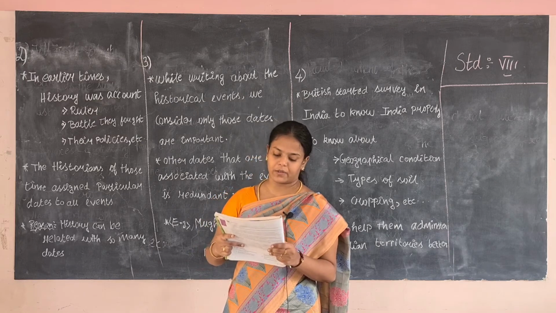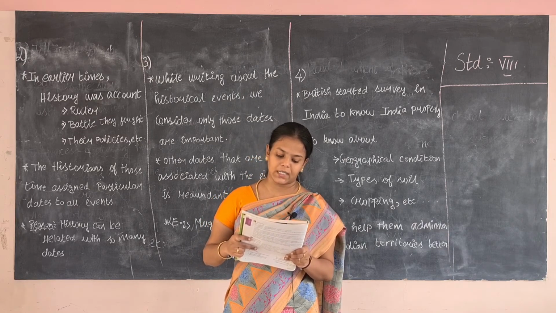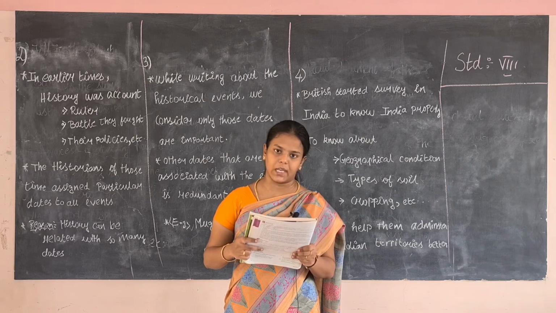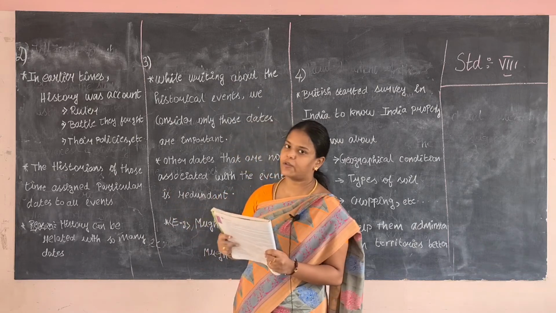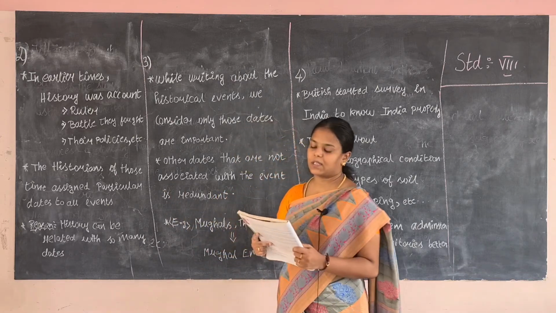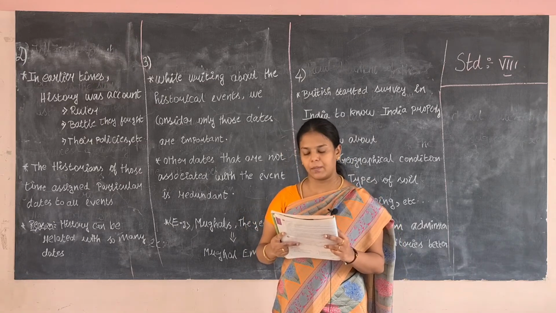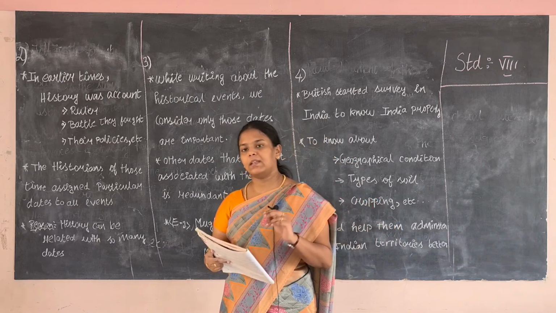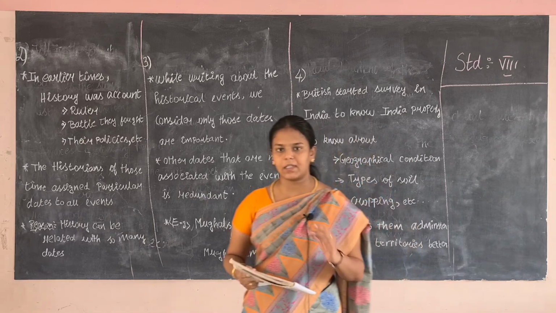I read the question once again. Why is history associated with so many dates? Is it important to know the dates? Give a reason to support your answer. This is about the second question. Next, we see the third question. How did historical event dates become important? Explain by giving some examples. In the third question, we are going to see about historical events and dates.